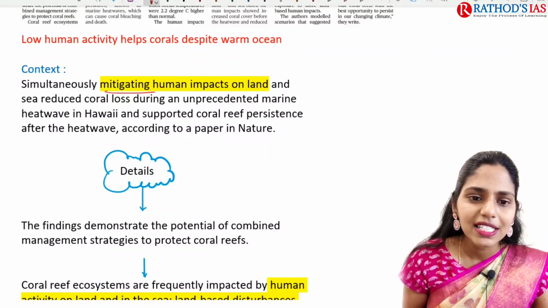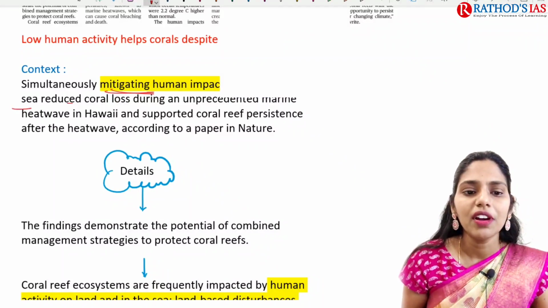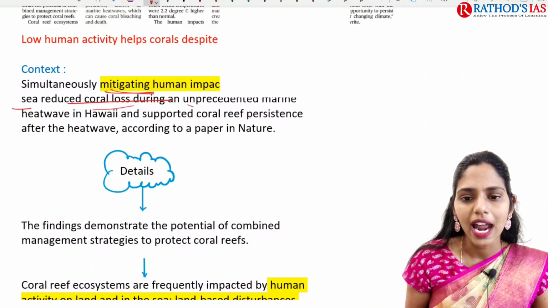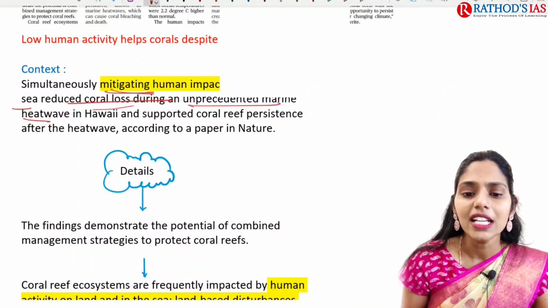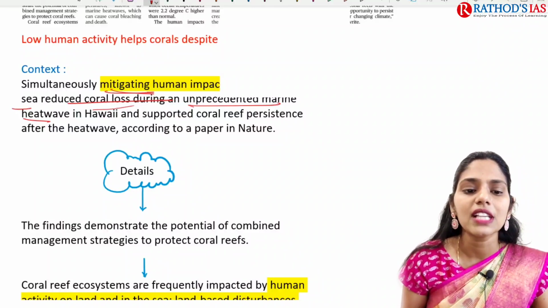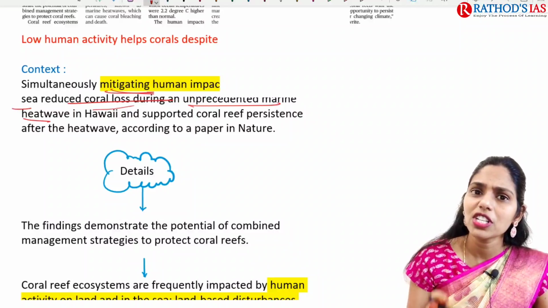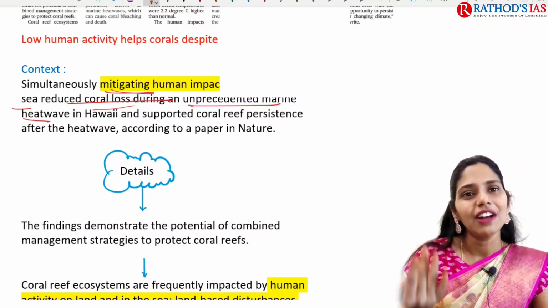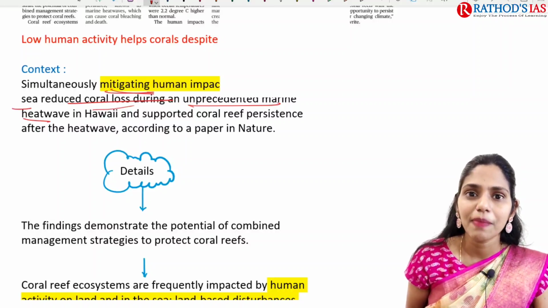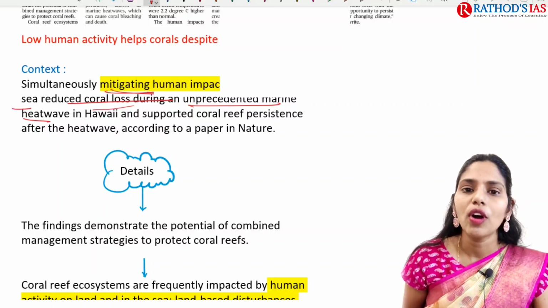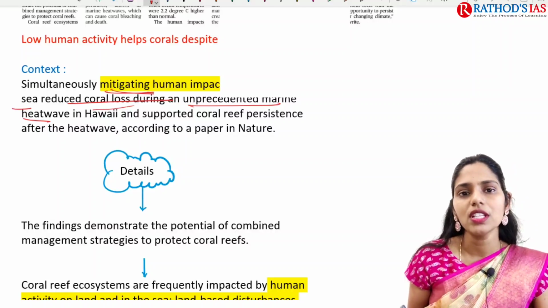Simultaneously mitigating human impacts on land and sea will reduce coral loss during the unprecedented marine heat wave in Hawaii, and supported coral reef persistence after the heat wave. What happens is that because of human intervention there is a temperature increase, which leads to a heat wave. Because of this heat wave, there is a negative impact on these corals. And once the heat wave decreases, that again leads to the persistence of the reef.